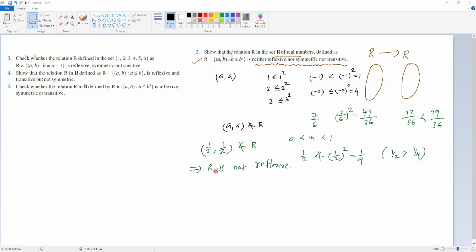So when you take the square, you can see that not only 1/2, 1/3 also will not be there. Any rational number between 0 and 1, its square is less than the original number, so it is not reflexive. So first हमने prove किया.